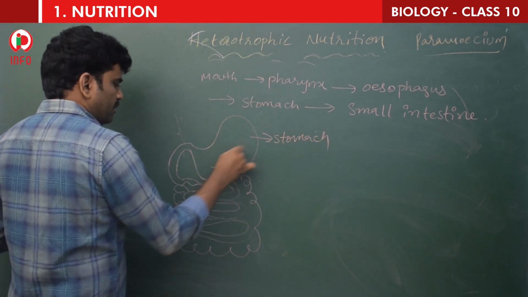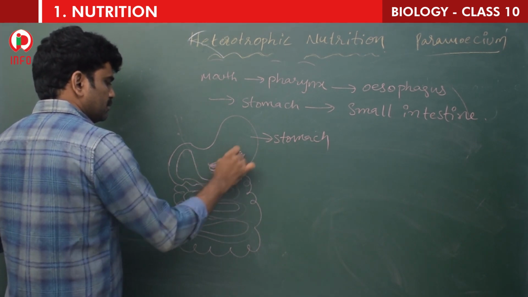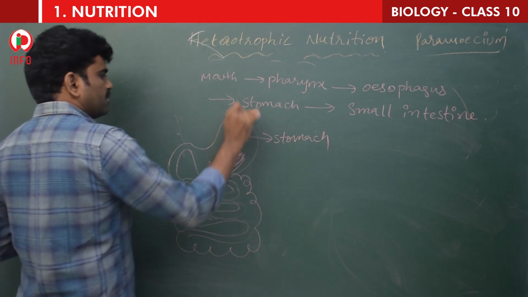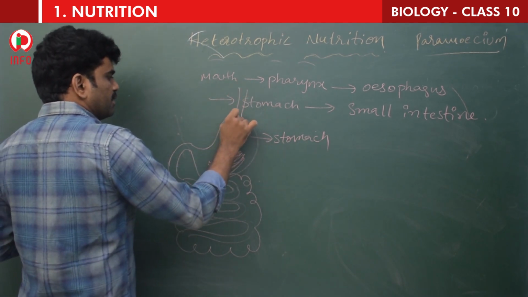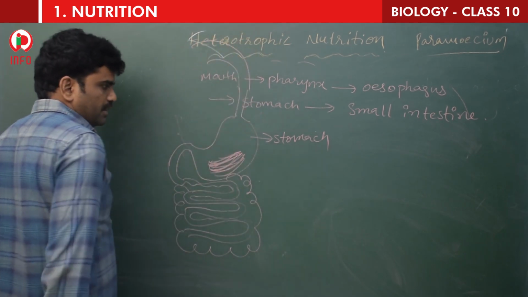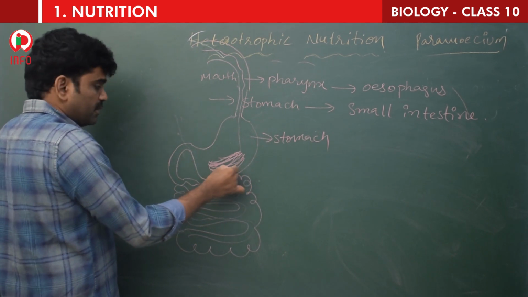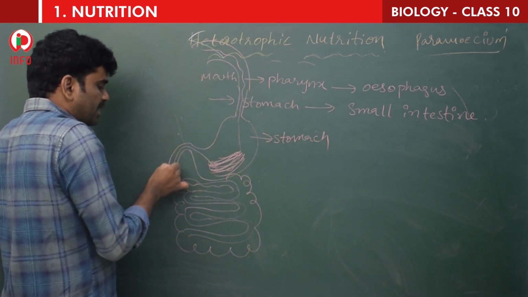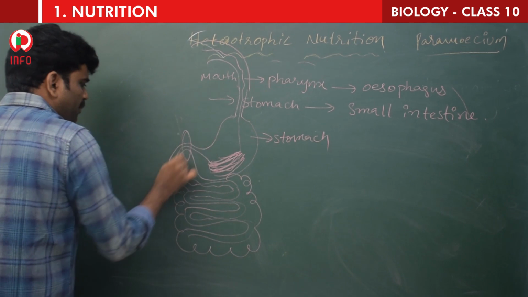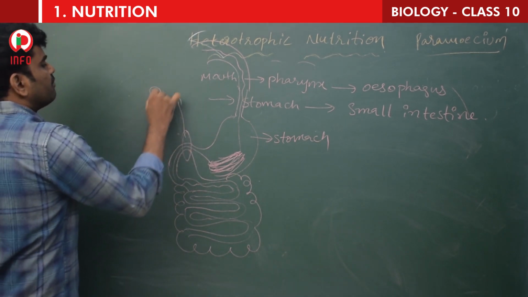Now here see the food. This is the esophagus, and here is the mouth. So from the mouth, esophagus, to the stomach. Now this food should enter into the small intestine. The first part, the proximal part of the small intestine, is called the duodenum.